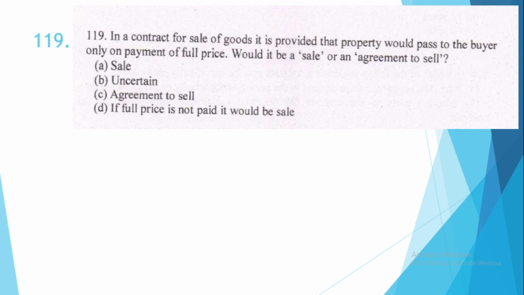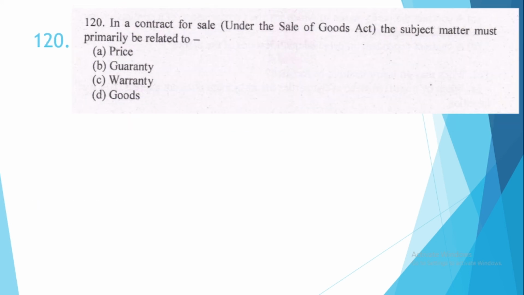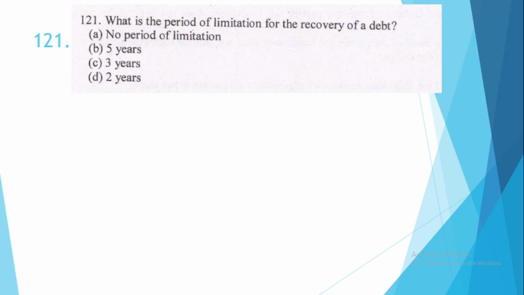119. In a contract for sale of goods, it is provided that property would pass to the buyer only on payment of full price. Would it be a sale or an agreement to sell? This is option number C, agreement to sell. 120. In a contract for sale under the Sale of Goods Act, the subject matter must primarily be related to option number D, goods.